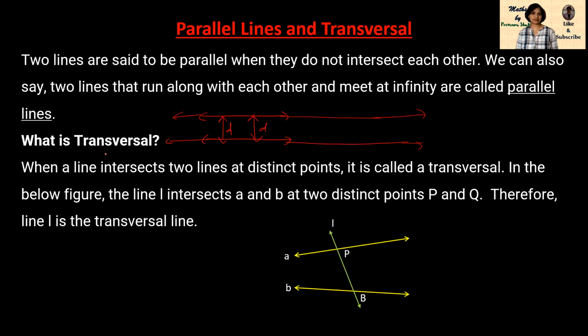What are transversals? When a line intersects two lines at distinct points. We have already learned in a previous video. So this line L is intersecting these two lines A and B at distinct points P and Q respectively. Sorry, this will be Q, right? Therefore line L is the transversal line.